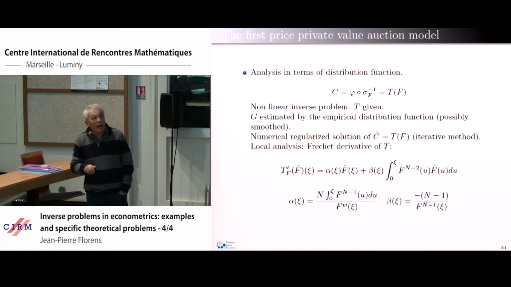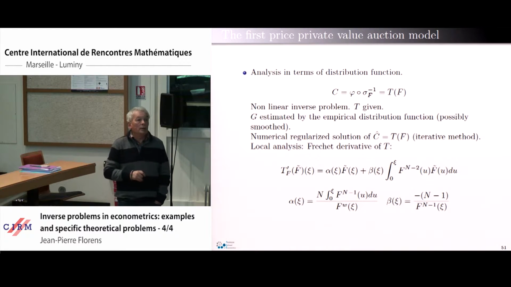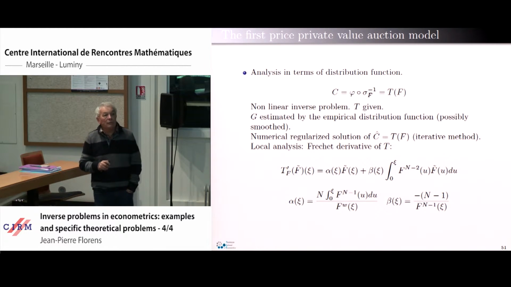This is at the true point f. It is a function of f tilde, some object in the tangent space of my space.